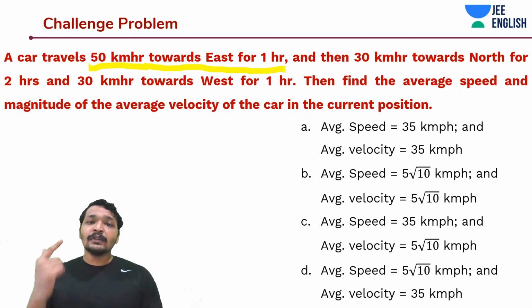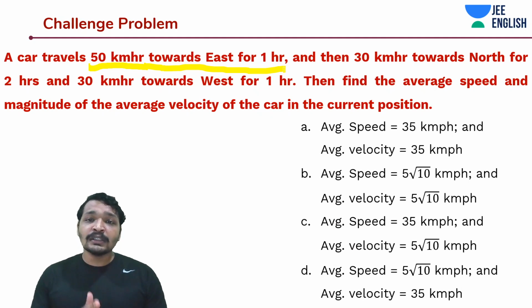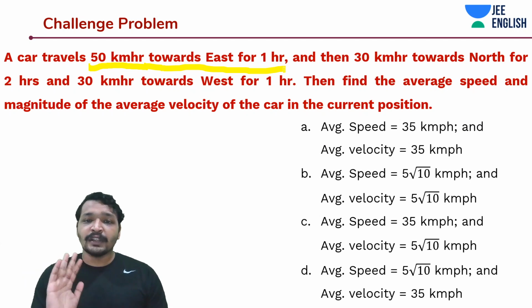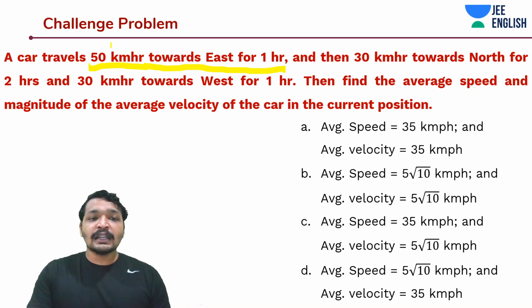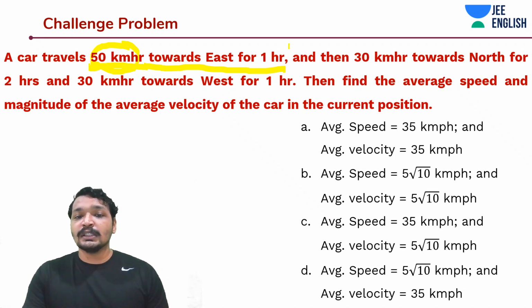So the car is traveling towards the plus x axis. East is plus x, north is plus y, and similarly the opposite of north would be south and of east would be west. So I'm going to add an I cap to it. So the car is traveling at 50 I cap km/h towards east for 1 hour.